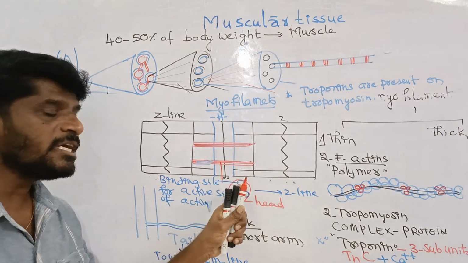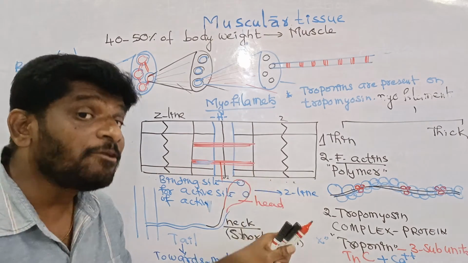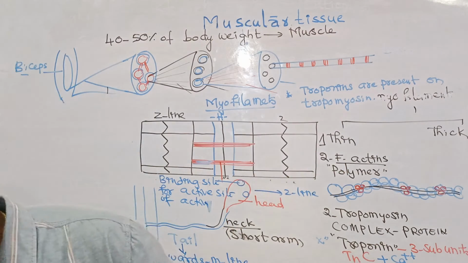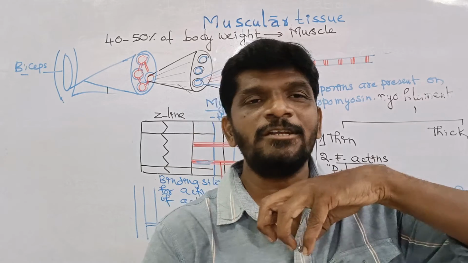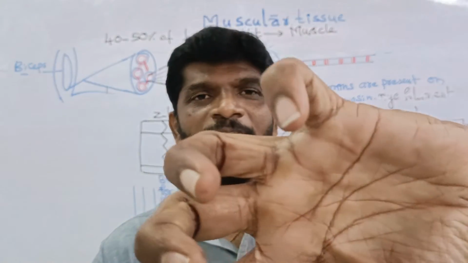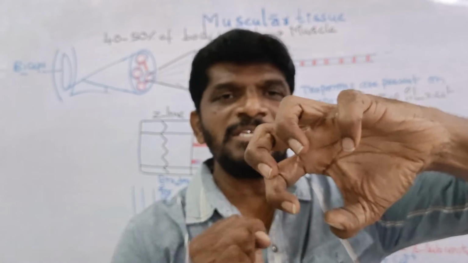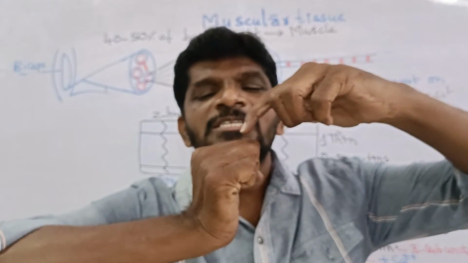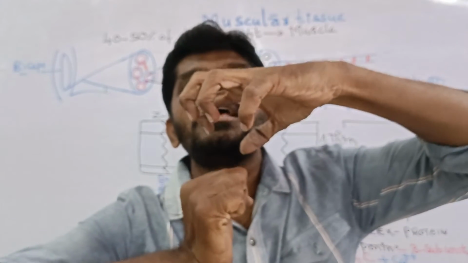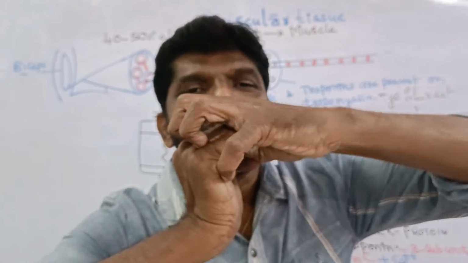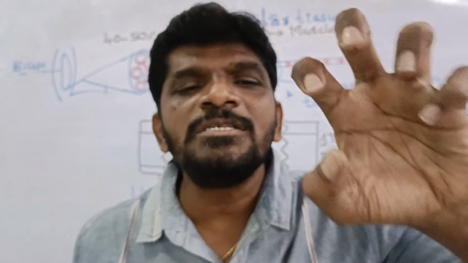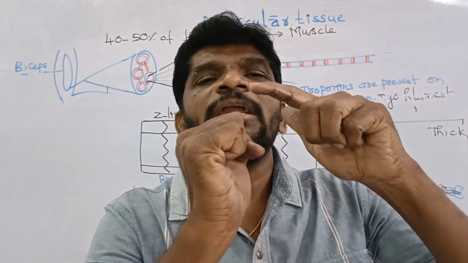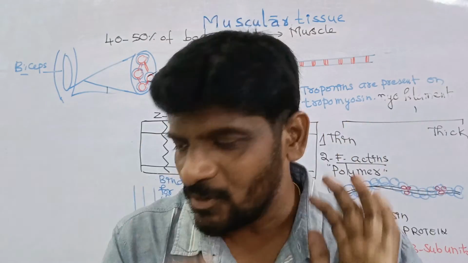It is the binding site for the active site of the actin. For example, this is the active site of the actin, and this is the myosin head, and this is the binding site. This binding site is binding to the active site. Active site terminology is for the actin, binding site is for the myosin. I think you understood this.